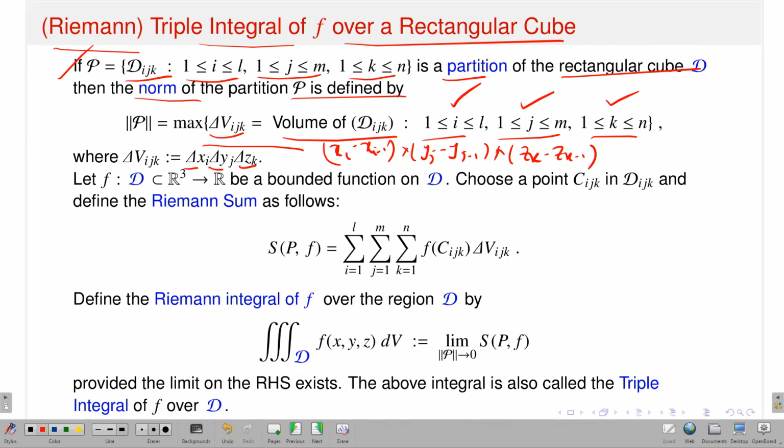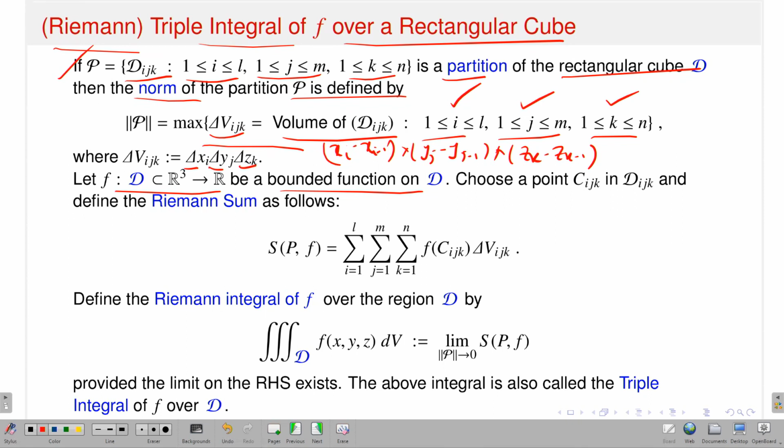So, if I have that, then what am I doing? Now I have a partition and a notion of the norm of the partition. This is the same kind of concept that you are already familiar with in the two dimensional case. This time I am just extending one variable more. So, let f be a function from D, a subset of R3, to R, where D is a sub-rectangular cube in R3. Suppose f is a bounded function on my domain D.